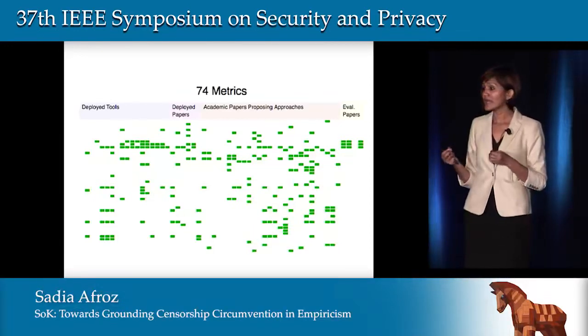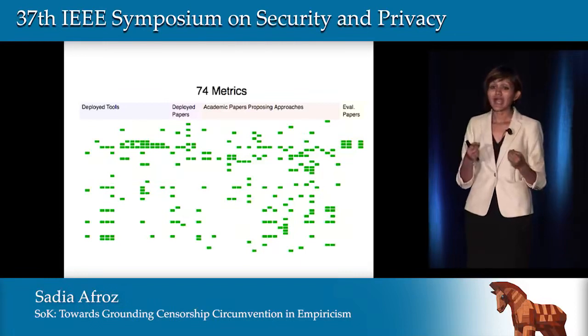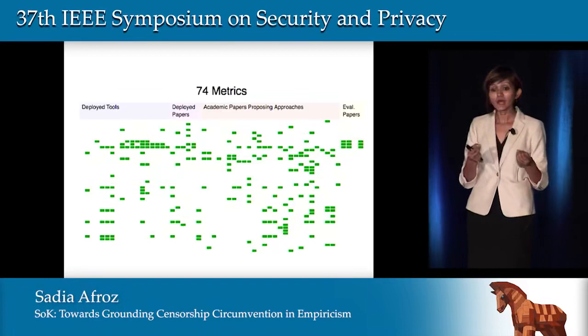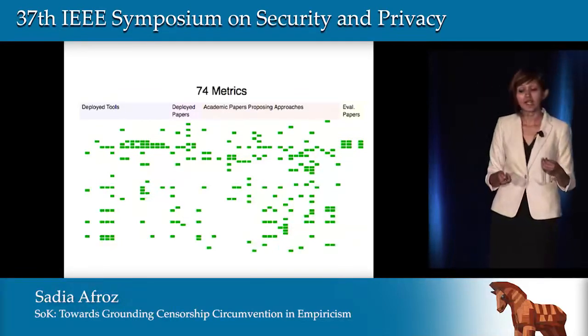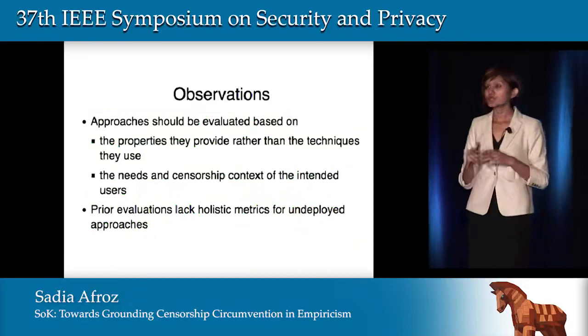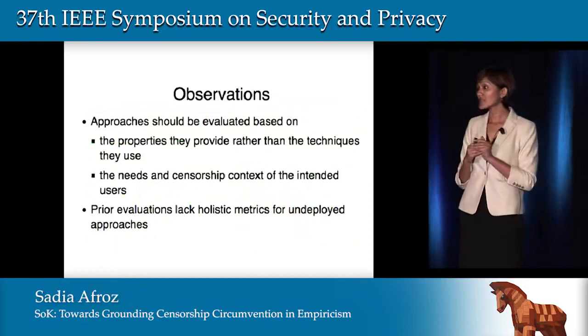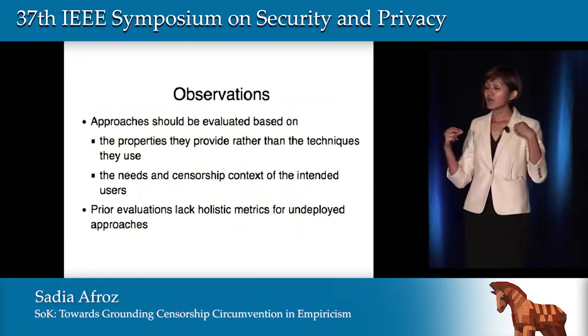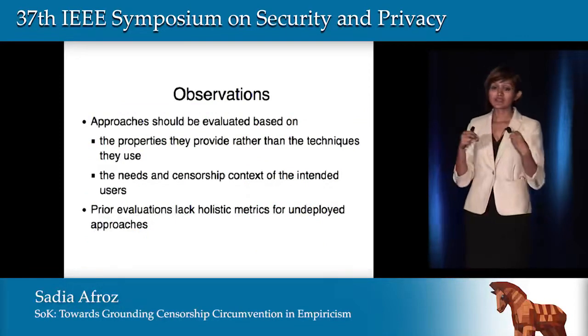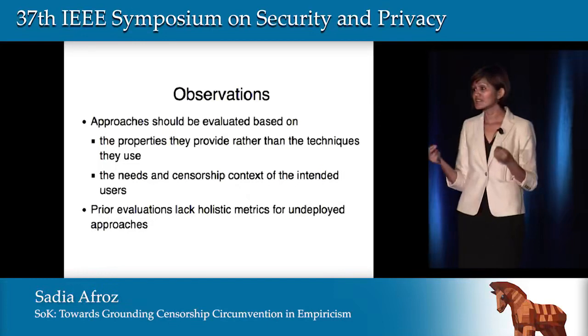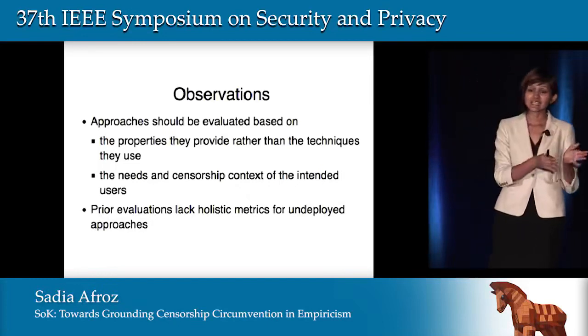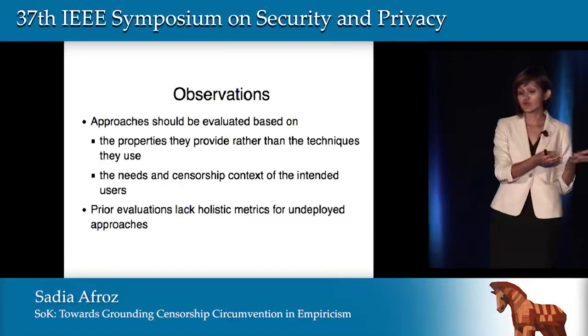But it is problematic from a user or activist perspective because it does not answer the question of how well a specific system will work in a specific censorship context. So we propose that evaluation of circumvention systems should be from the user's perspective rather than from the technique's perspective. It should focus on the needs and the censorship context of the user rather than the specific techniques the system is proposing.